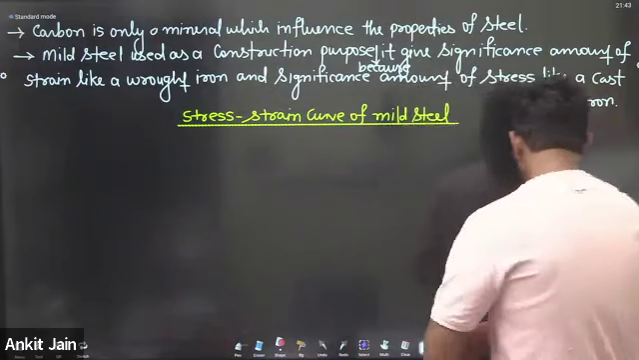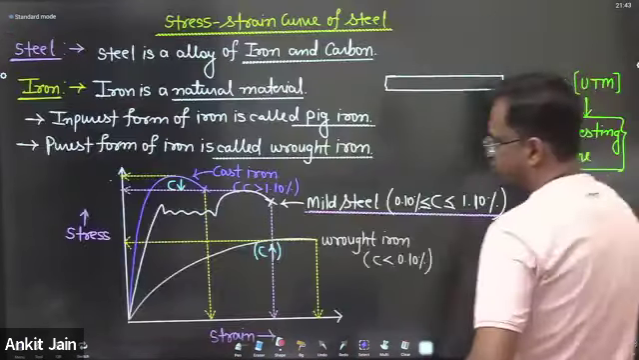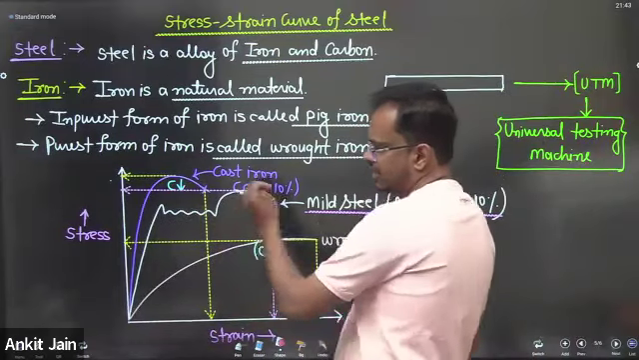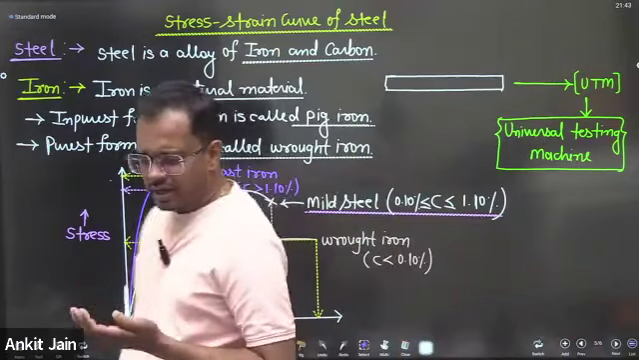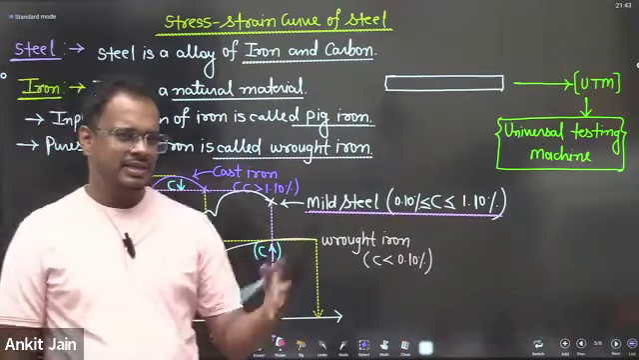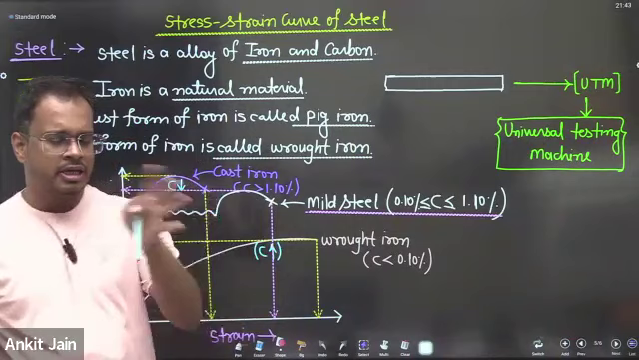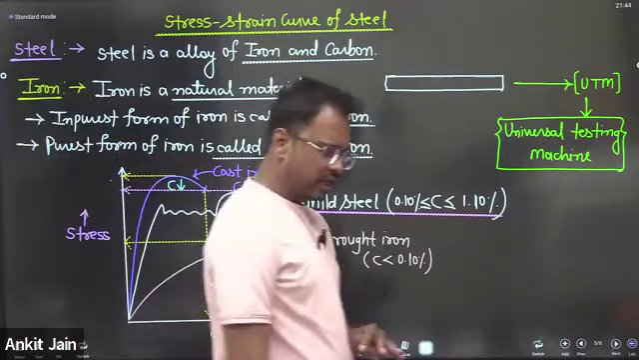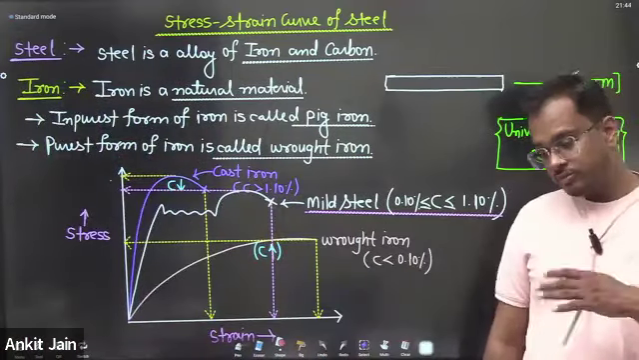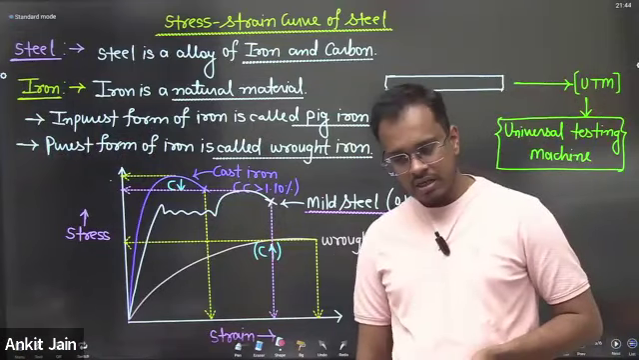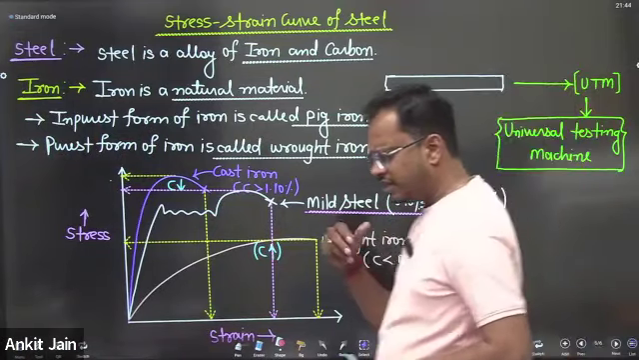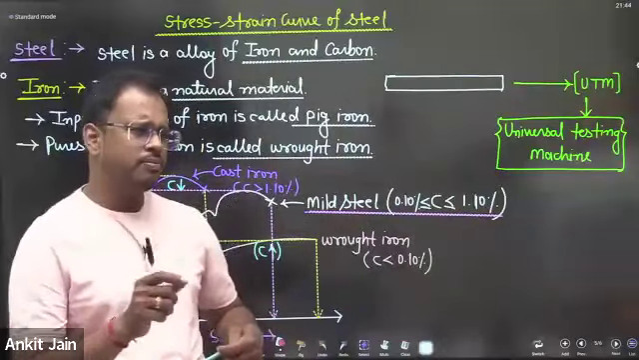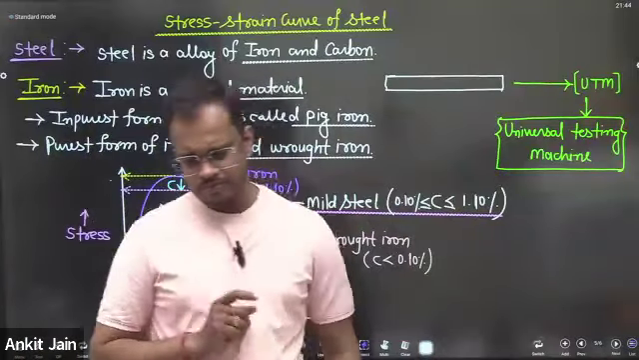If I am talking about the stress strain curve of mild steel, the shape of the curve is like this, but various points are to be observed on this particular curve: A, B, C, C dash, D, E, F. These are the points which are observed on a mild steel stress strain curve. All the points have a different significance, and each and every point has a unique property also.